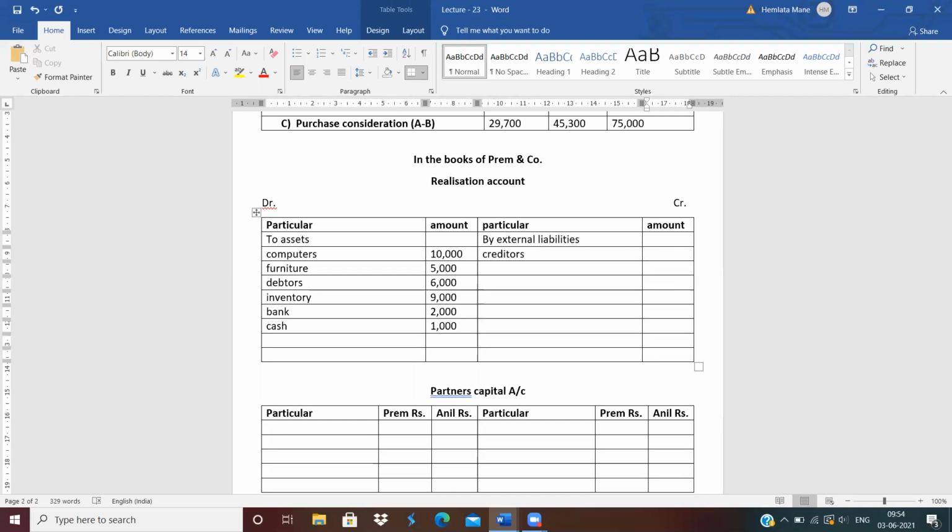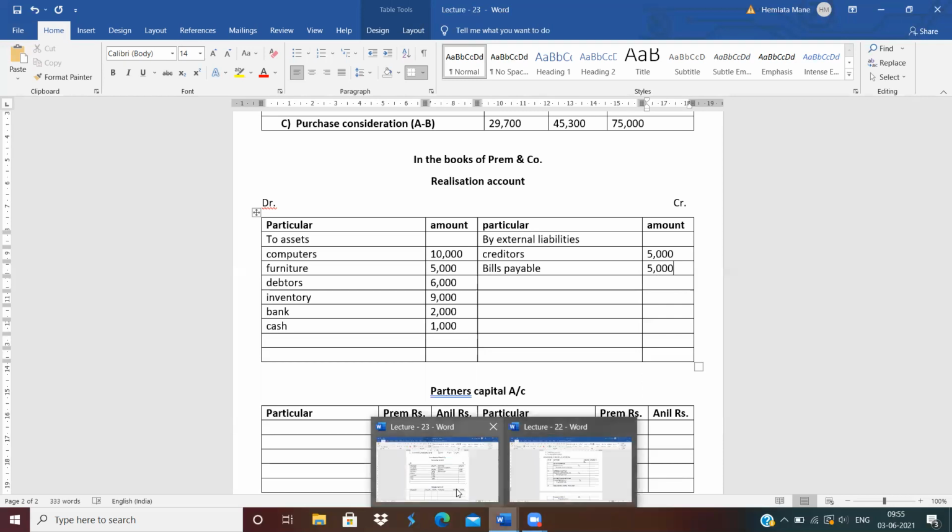Write down the value of creditors is 5,000. Next is bills payable. How much is the value of bills payable? Also 5,000. Clear? First is asset transfer, second is liability transfer. Now next entry.